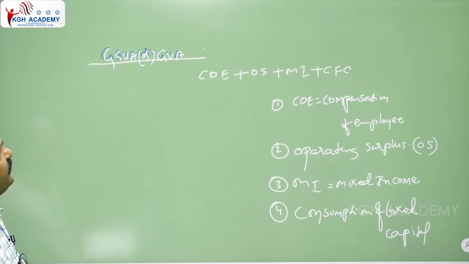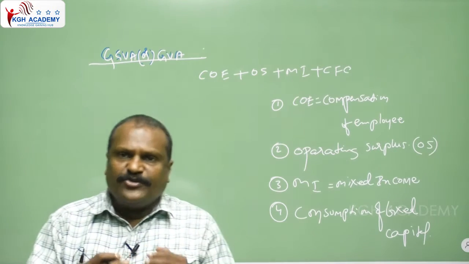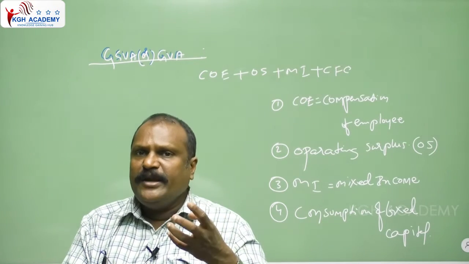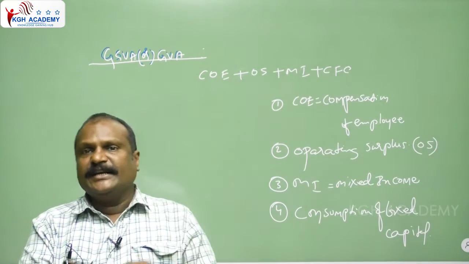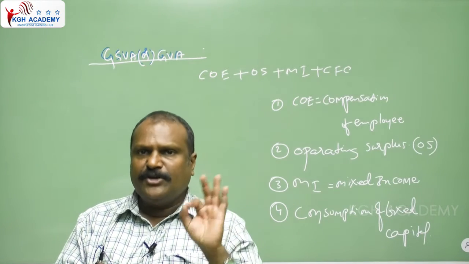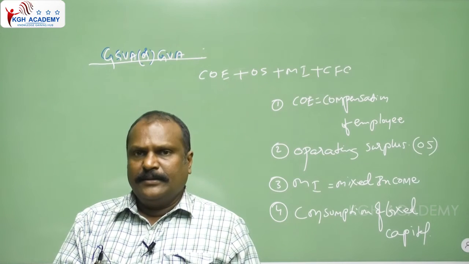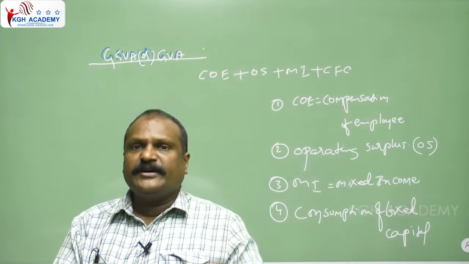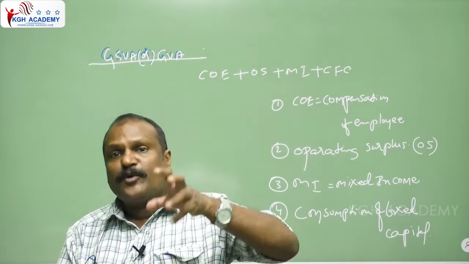So here first we will discuss the COE. To produce the goods and services in the economy, at the factory, at the company, how many factors are needed? The 4 factors are needed. For example, teaching is a product. How is teaching produced? The building should be there, the faculty should be there, technical, non-technical, teaching, non-teaching staff should be there, investment should be there, and the entrepreneur, the directors, should be there. When these 4 factors are available, then only the teaching product is produced.